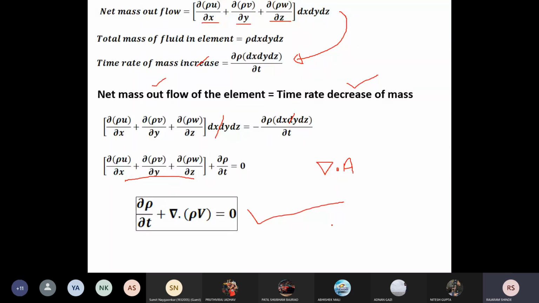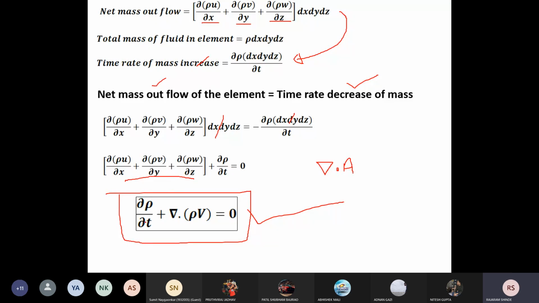We have derived this equation from an infinitesimally small element fixed in space. As it is fixed in space, it is the conservation form of the equation. You have to remember this. This is a very important continuity equation, and we use it regularly.